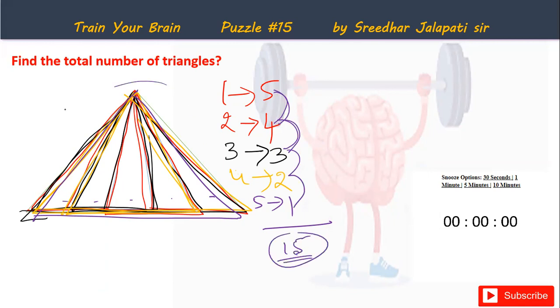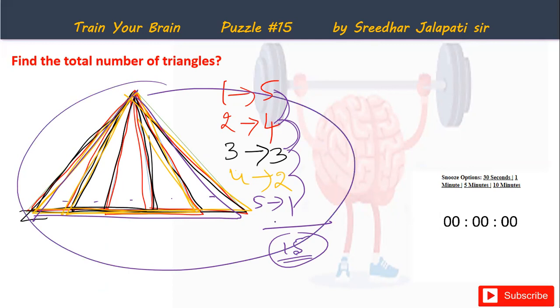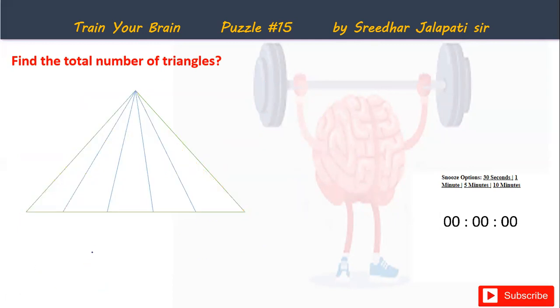But don't you think manually counting is a little confusing and takes a lot of time? So the best one is that shortcut method. Hope you understood the answer.